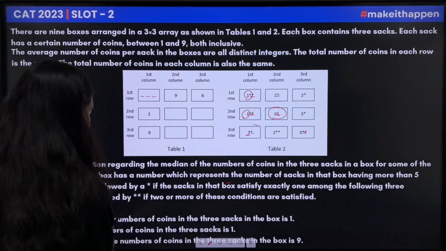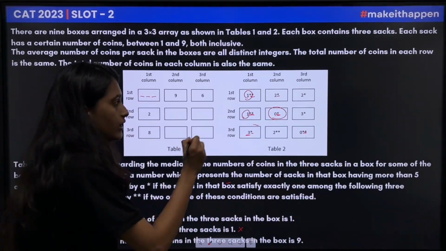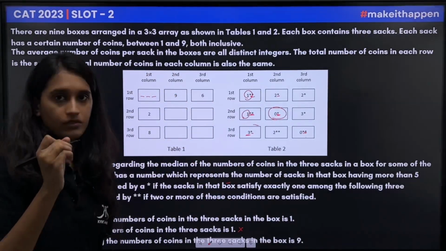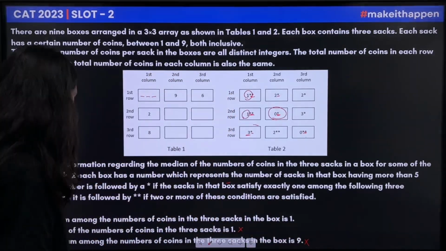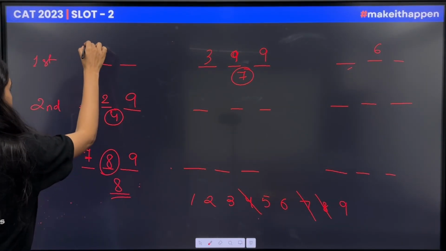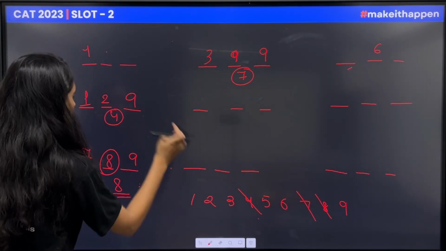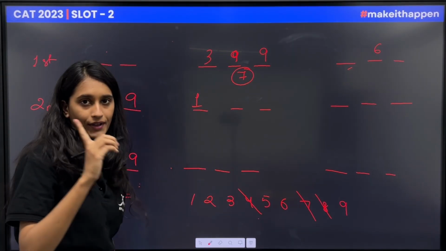So this condition won't be satisfied. And there are 0 coins that are more than 5, so this condition will also not be satisfied. So there is only the first condition left. This means, sorry, the minimum number would be 1.